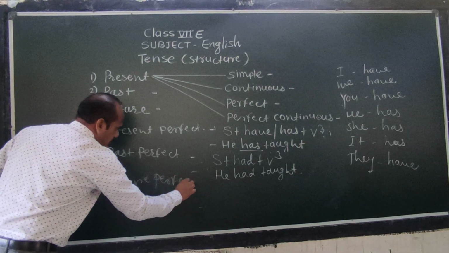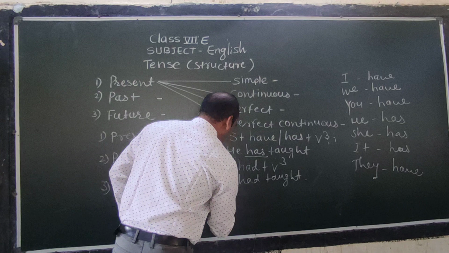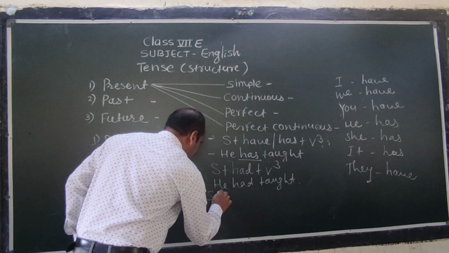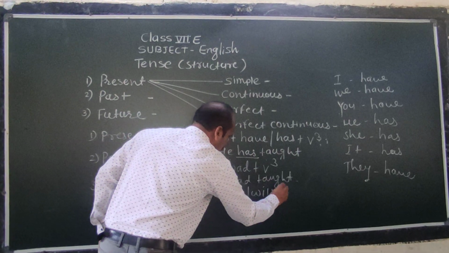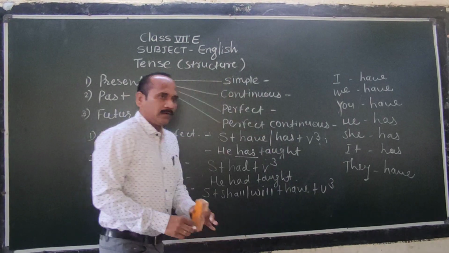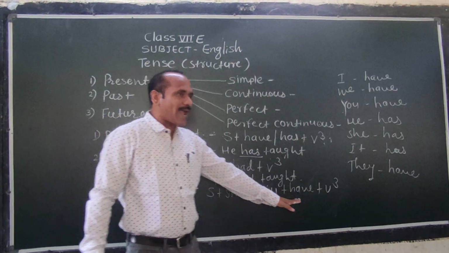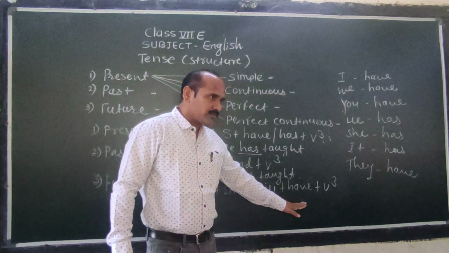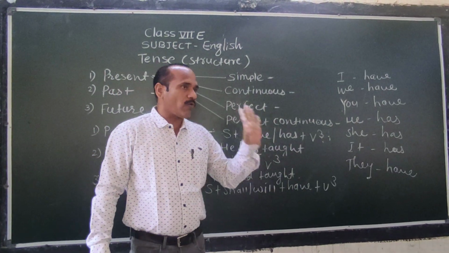Future perfect. What is the structure of future perfect? Subject plus shall, will plus have plus V3. One thing is important: we don't use had or has in future perfect tense, only have.